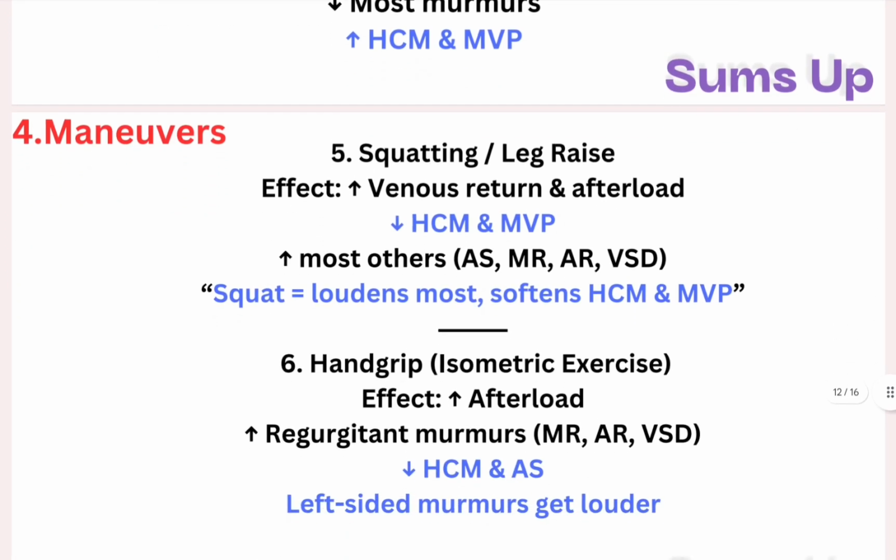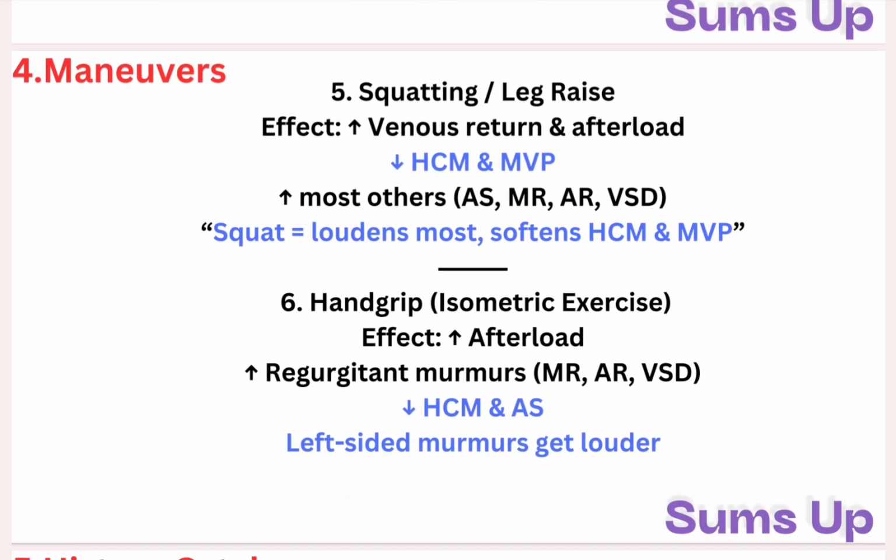Next up we have squatting and leg raises. What happens during it? Venous return to the heart increases and afterload also increases. So hypertrophic cardiomyopathy and mitral valve prolapse decrease. Most others, aortic stenosis, mitral regurgitation, aortic regurgitation, ventricular septal defect, all increase, but hypertrophic cardiomyopathy and mitral valve prolapse decrease. Squatting loudens most, softens hypertrophic cardiomyopathy and mitral valve prolapse. Similarly, handgrip is an isometric exercise. The effect is increased afterload.